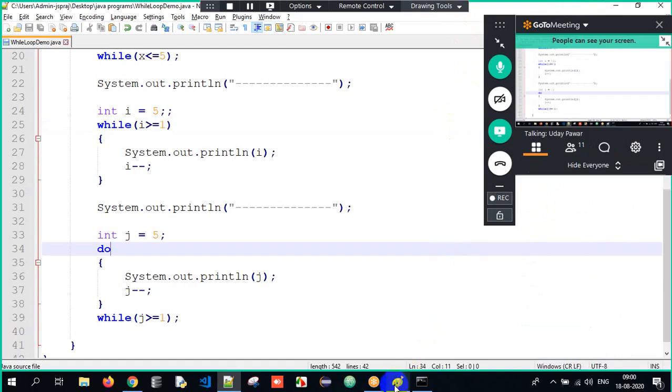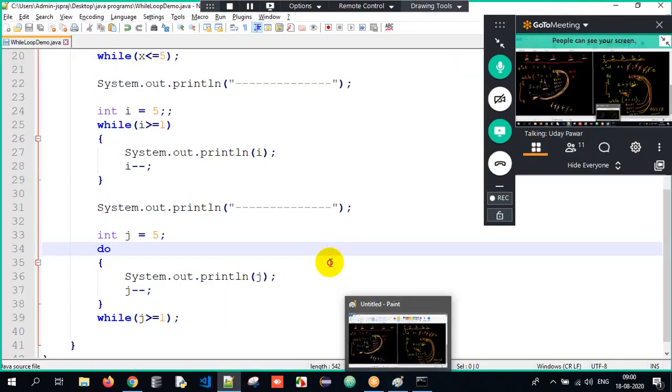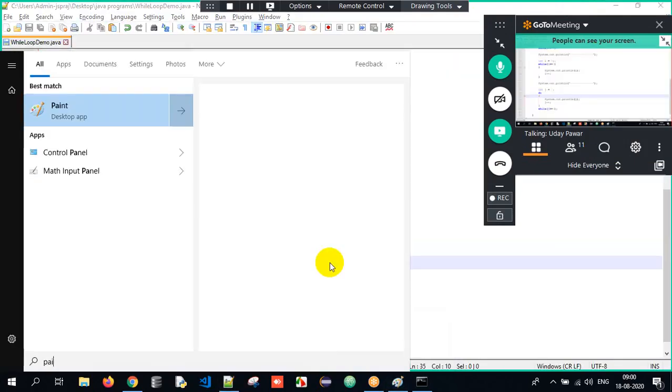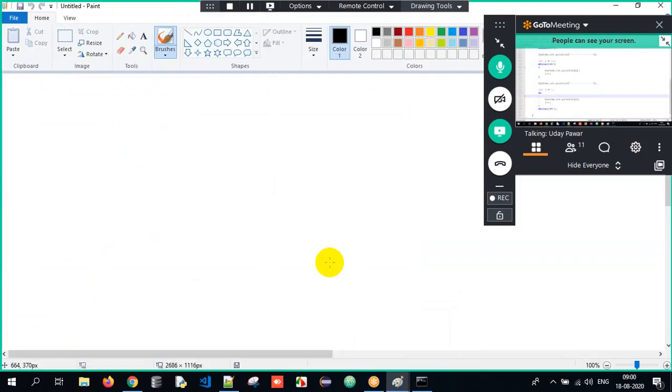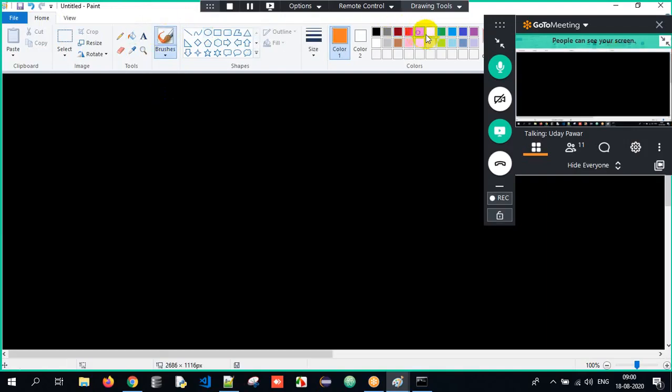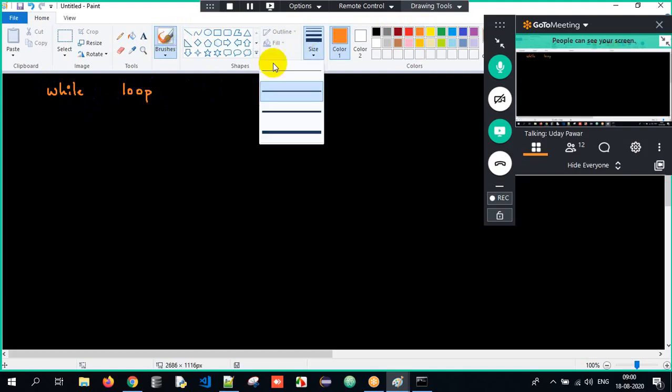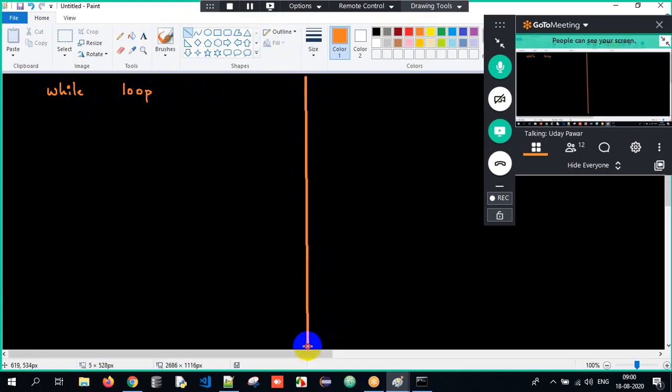So what are the differences, sir? Okay, I'll tell you here. I'll tell you the difference between while and do while loop. Now imagine we have two looping statements, correct? One is nothing but the while loop, and the other one is nothing but the do while loop.